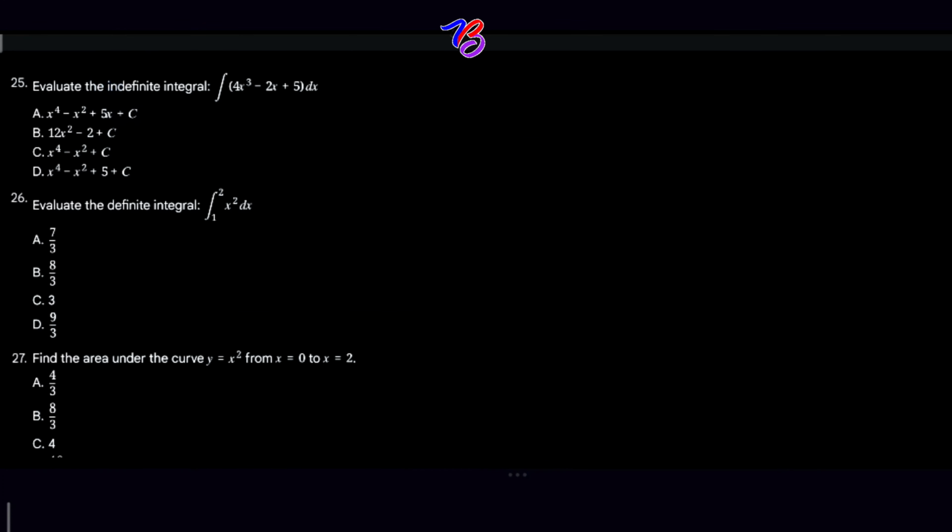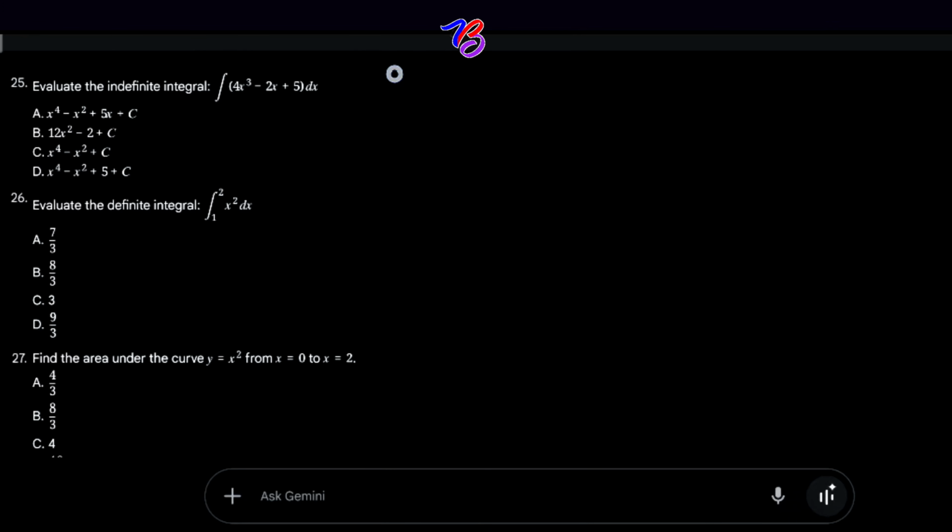Question 25. Evaluate the indefinite integral of 4x raised to 3 minus 2x plus 5 dx. If we are solving this, your knowledge of other maths will also help out.